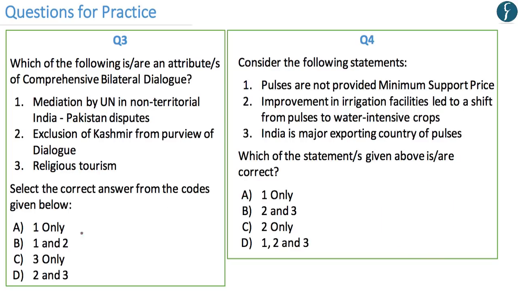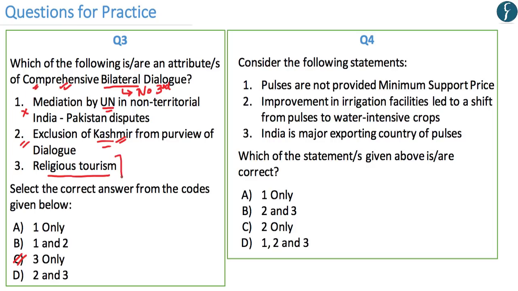Now the correct answer to question number 3 is C, 3 only. Now as we have already understood, the Comprehensive Bilateral Dialogue means that there would not be any form of third party involvement in Indo-Pakistan dialogue. Therefore, any form of mediation by the United Nations would not be included in the Comprehensive Bilateral Dialogue. Now with regards to option number 2, Kashmir is part of the Comprehensive Bilateral Dialogue. And with regards to statement number 3, it is the only one which is correct, whereby religious tourism is under the purview of the Comprehensive Bilateral Dialogue.